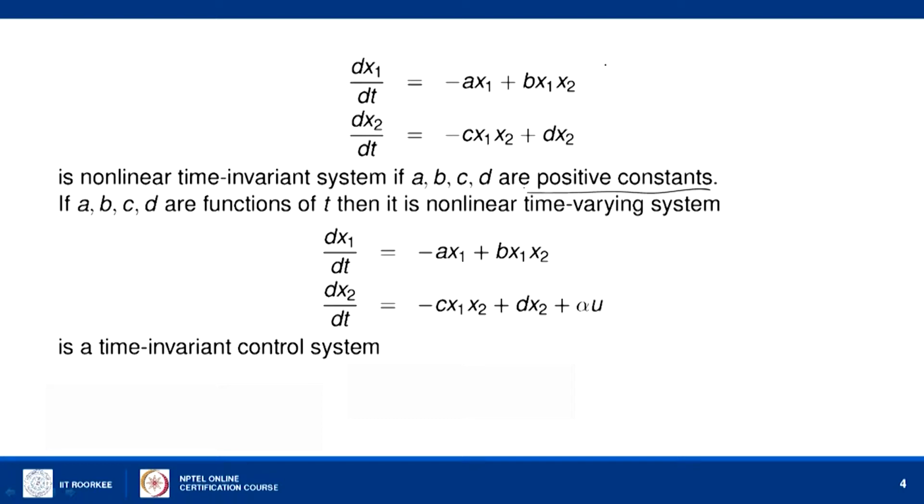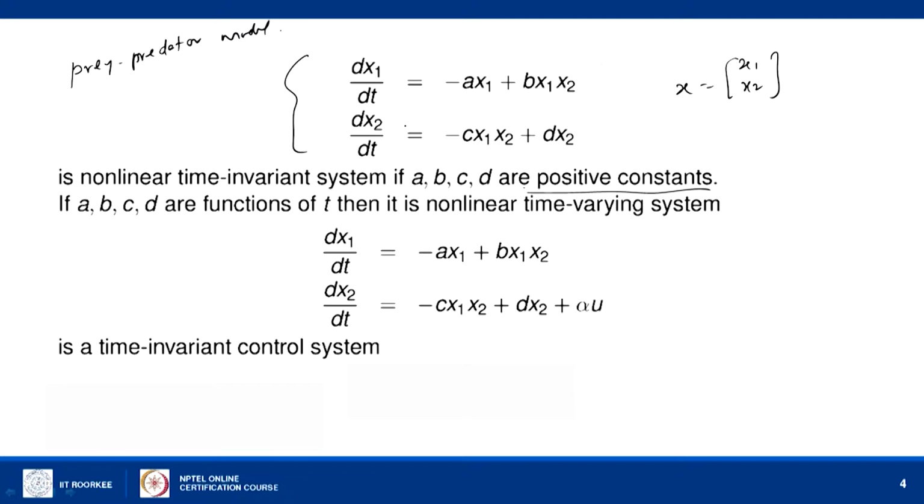This is a system where x means x1, x2, this is the state of the system, and the right hand sides are two functions of the state variables. This is a familiar prey predator model. It is a dynamical system because there is no external control available in this equation.